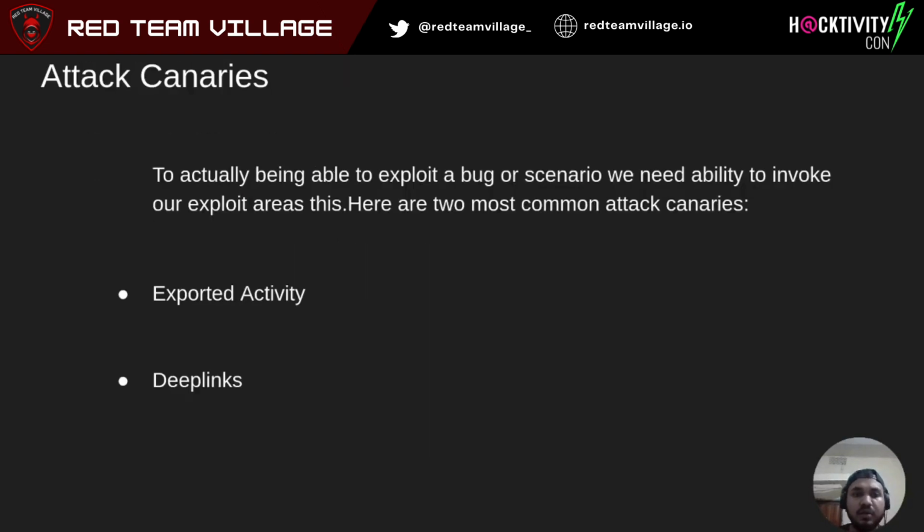Now let's move to the third section, that is attack vectors. To actually be able to exploit the application, we need to have the ability to invoke the area where the actual vulnerability lies. But that might or might not be possible depending on how the application is set. So we have two scenarios. First one is exported activity and second is deep link.